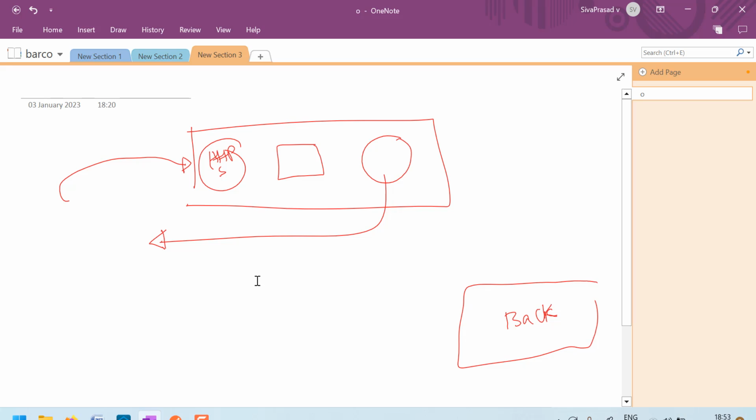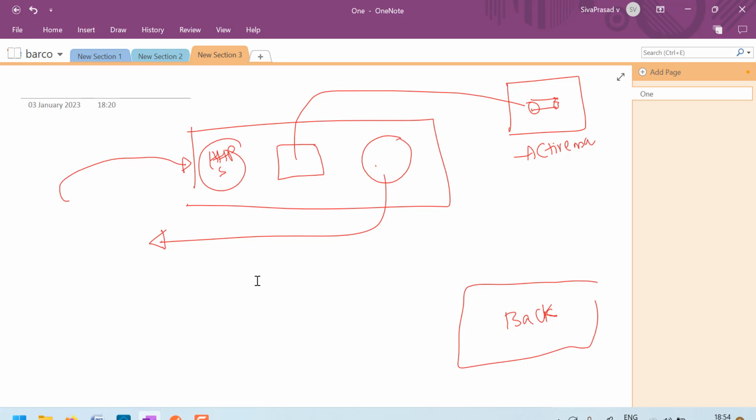The best thing we could do, as the question says we can use an ActiveMQ broker, is to assume this is the ActiveMQ broker and we have a queue. In the main flow where we give the acknowledgement, we first push the order to this queue.